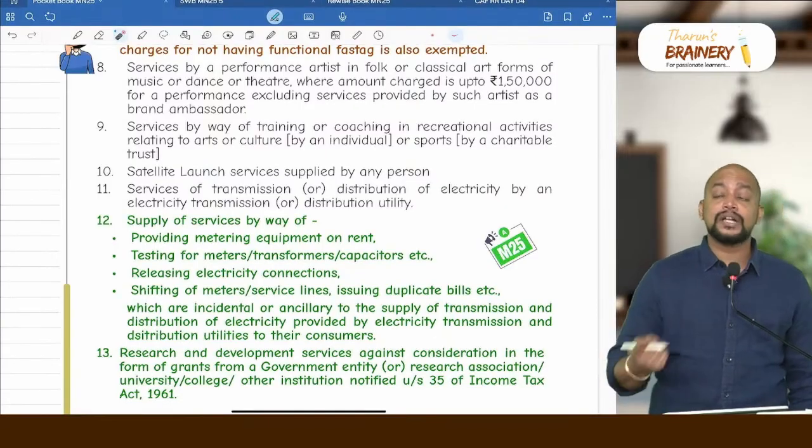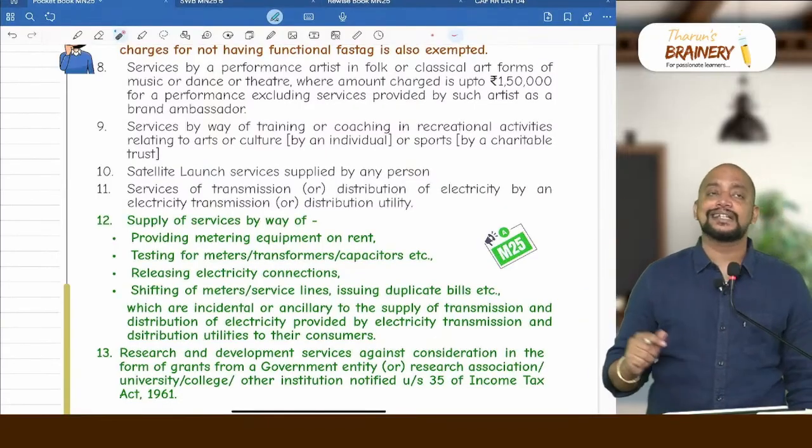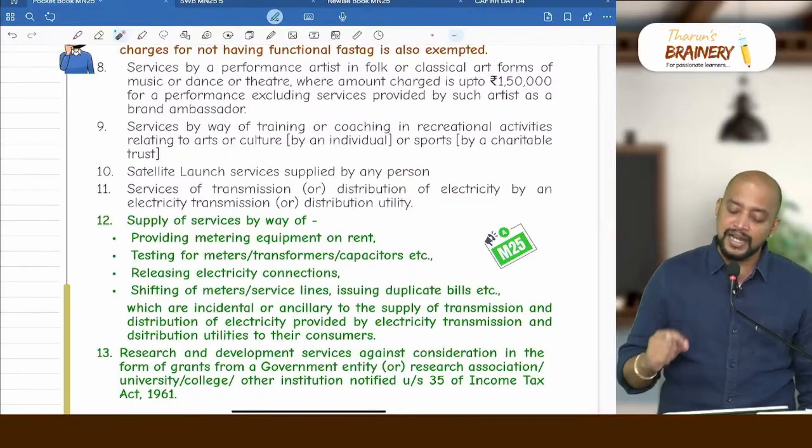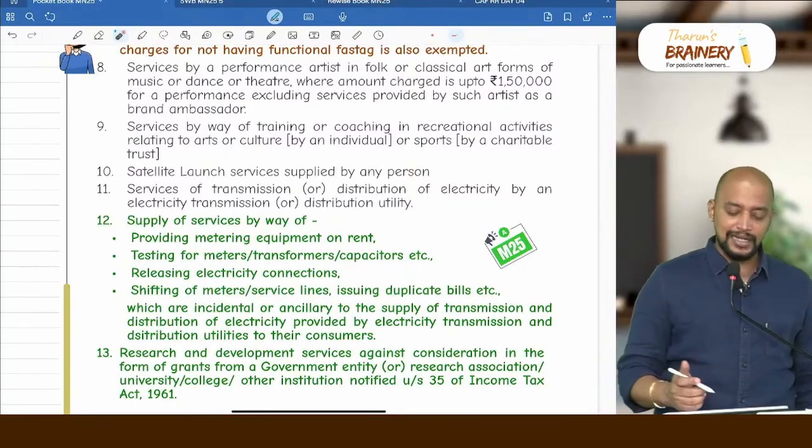Entirely taxable. What if they are promoting a brand, meaning they are acting as a brand ambassador and earning some money, then it will be taxable.